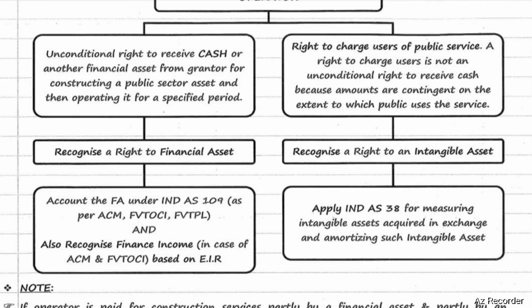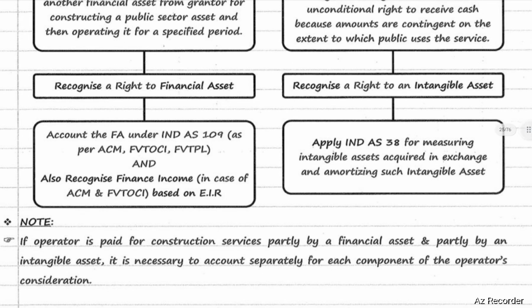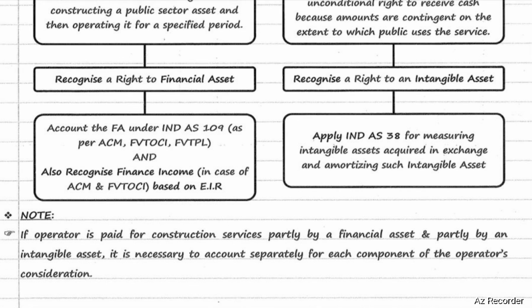If the operator is paid for construction services partly by a financial asset and partly by an intangible asset, it is necessary to account separately for each component of the operator's consideration. That means if consideration includes financial asset and intangible asset, then we need to separately account for each component as per this standard.